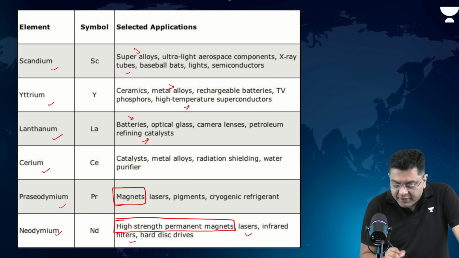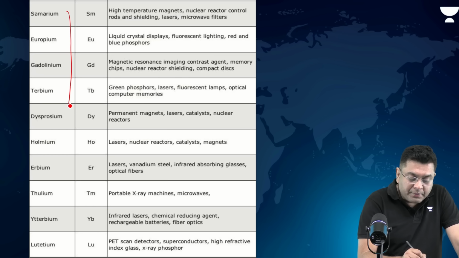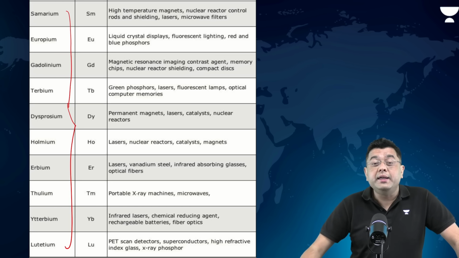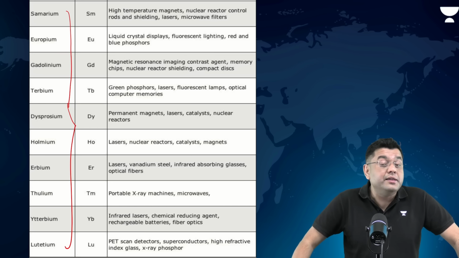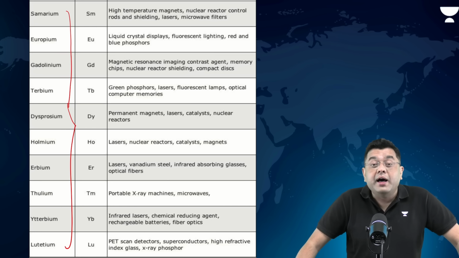Lasers, infrared filters, hard disk drives, like that. Samarium, europium, terbium: all of these you'll find have greater utility in cutting edge, modern day technology. That is why rare earth elements are of great use.